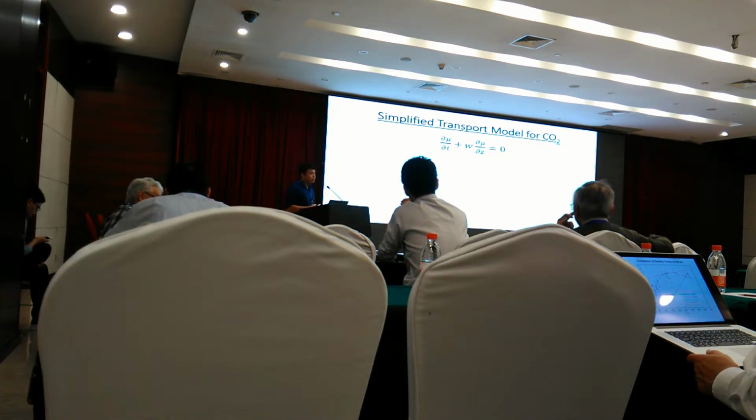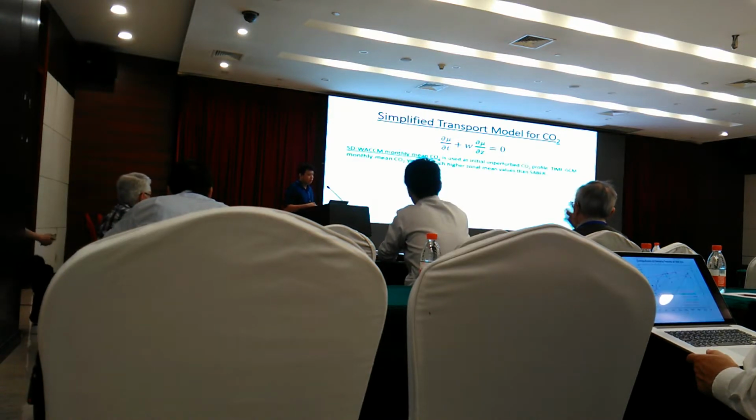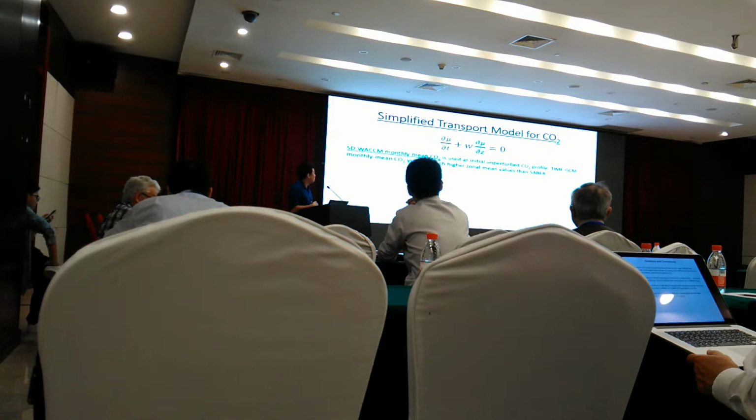So what our model does is, we have an initial unperturbed CO2 profile, and then we perturb it according to this equation. So all perturbations will be controlled solely by the vertical velocity. For what we ran here, our initial unperturbed profile is from SD-WACCM, because we compared it with TIME-GCM and saw that the mean is much closer to that of SABER. Then we took the vertical velocity profiles from TIME-GCM, decomposed them into the mean and migrating tides, DW1 and SW2, and then we adjusted those accordingly.